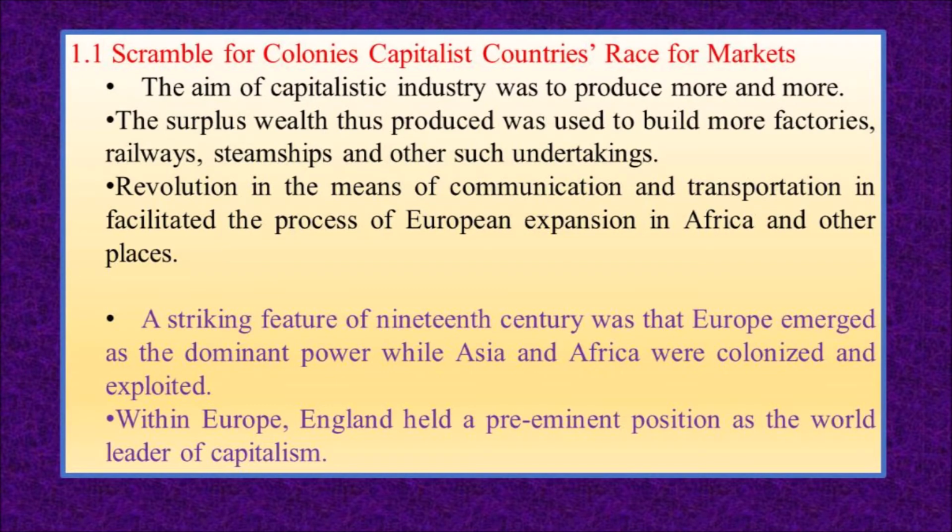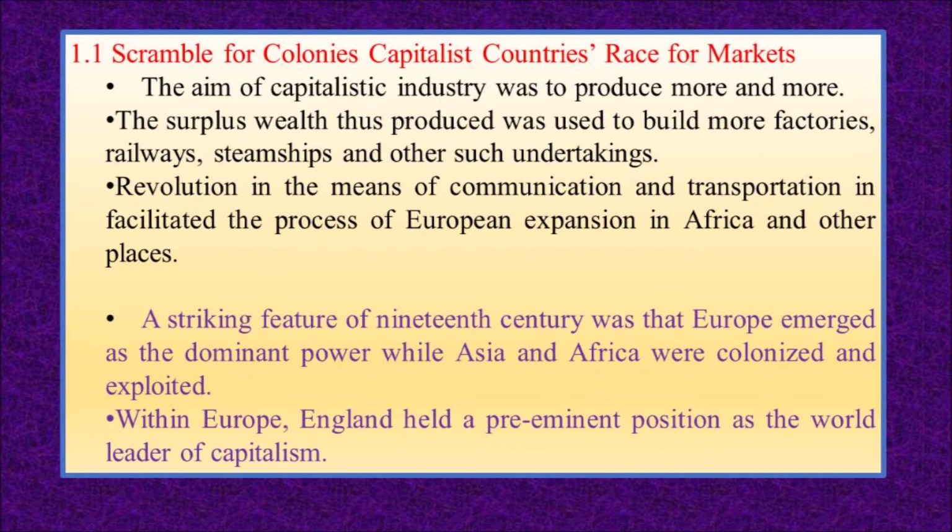Scramble for colonies. What is meant by scramble for colonies? The capitalist countries, that is, those countries which produce more and more goods, started to search for markets. So they entered into other countries for the purpose of trade, and slowly they started to take control over that country and they exploited the wealth of those countries. This is what we mean by colonialism or colonization.